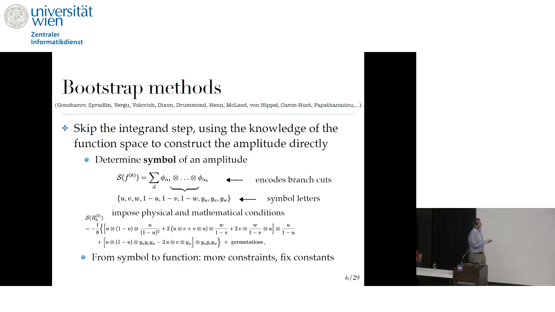And you make an ansatz for the symbol of the L-loop amplitude with certain entries. It's kind of a code which contains certain entries. These are symbol letters that correspond to some cross ratios of kinematical variables. And then you impose some physical and mathematical conditions and fix this object completely. So this is, for example, the symbol for a certain two-loop amplitude. And then in the end, you also have to go from a symbol to an actual function. So there are some more constraints that you have to impose and fix some constants which are not encoded by the symbol. So this is another method which doesn't use the standard paradigm of integrand and integrating things.